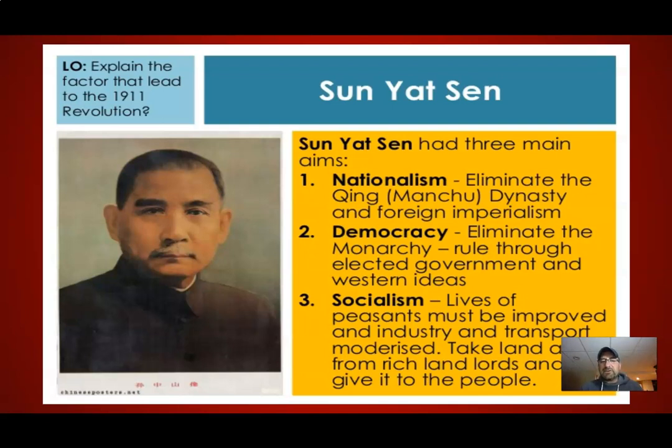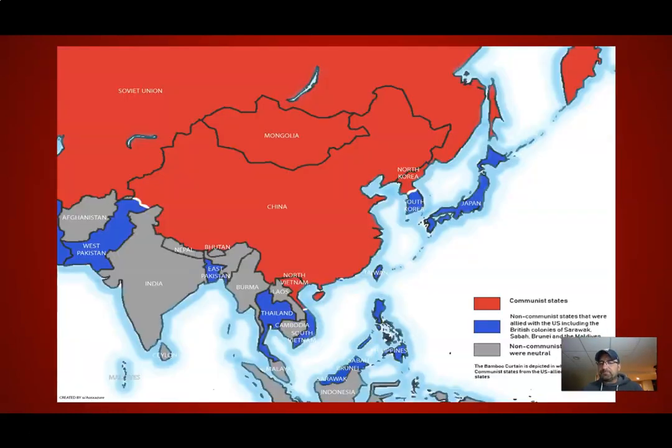The Manchu dynasty does come to an end with this, but unfortunately, Sun Yat-sen does not stay very long in China. He leaves China pretty quickly. He goes and studies democracy in other parts of the world, and China falls into a period of chaos where, from 1910 to 1920, China is run by warlords, and you're going to see a lot of chaos within China. Now, remember that during the 1920s and 1930s, we see communism coming out of Russia and spreading around the globe. Because of the Great Depression, communism picks up steam as a solution to economic problems.